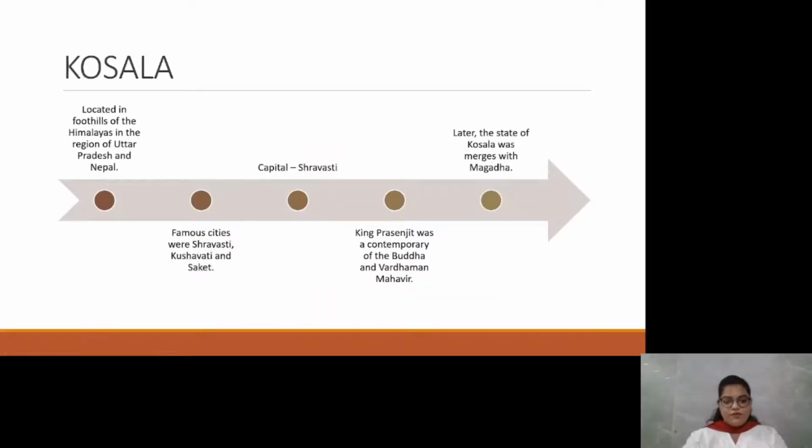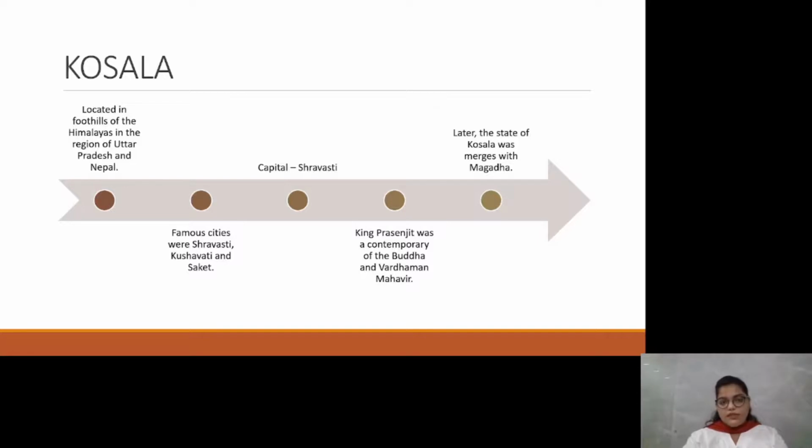The famous cities of Kosla were Shravasti, Kushwati, and Saket, and Shravasti was the capital of Kosla. King Prasenjit was a contemporary of Buddha and Vardhaman Mahavir, and later Kosla was merged with Magda.